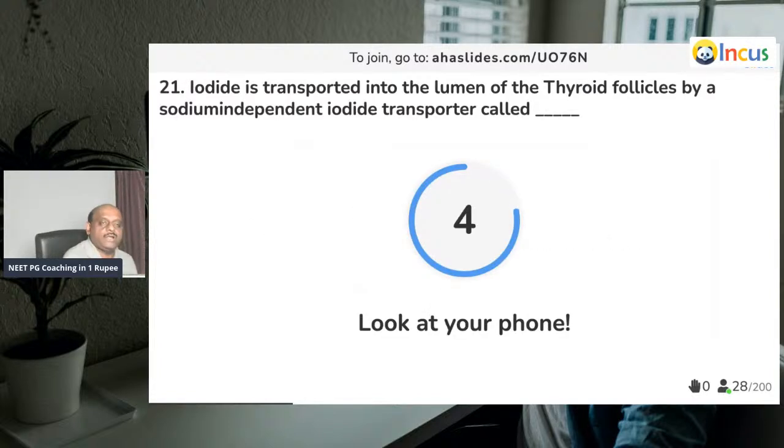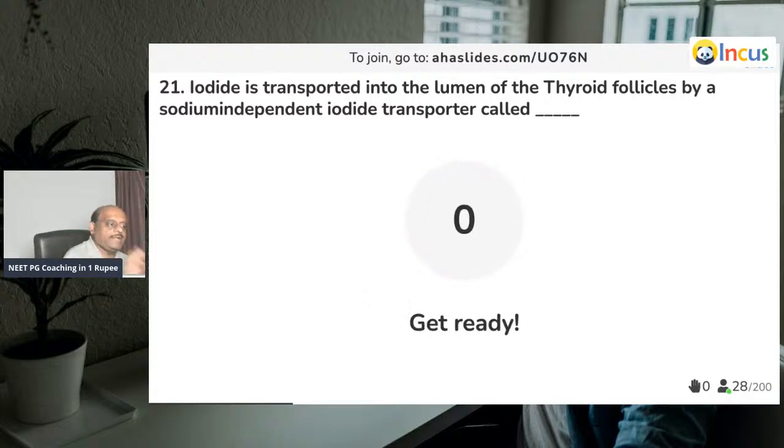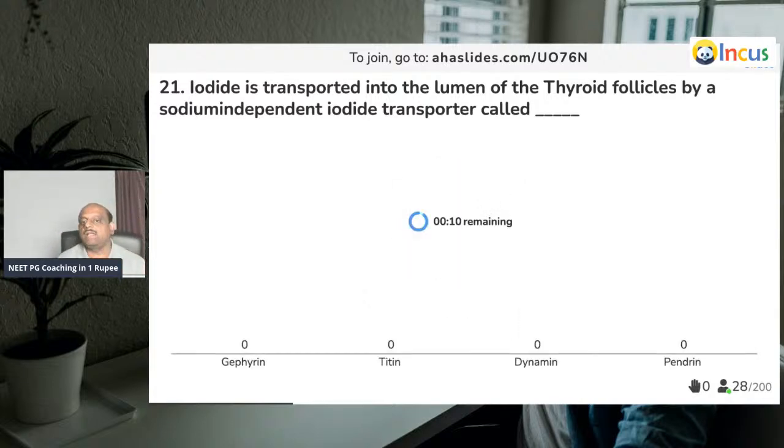Question number 21. Iodine is transported into the thyroid follicles by a sodium-dependent iodide transporter. And what is that called? Punch your answer, doctor.